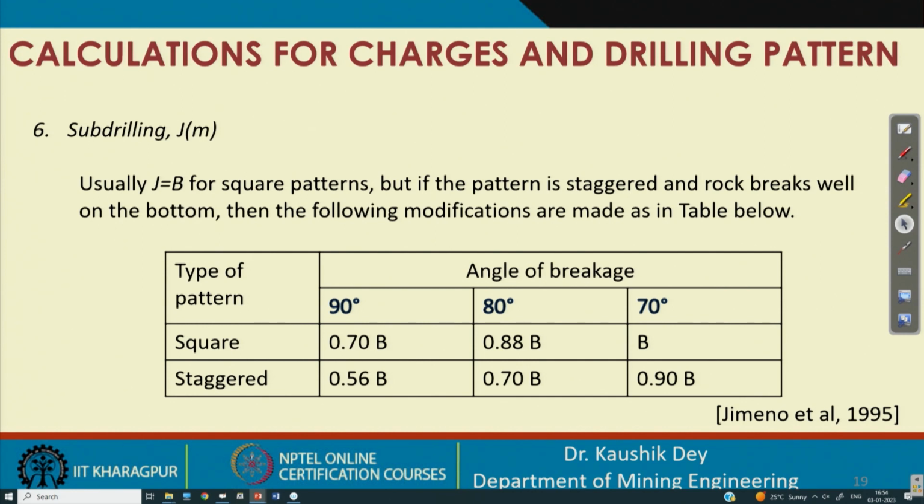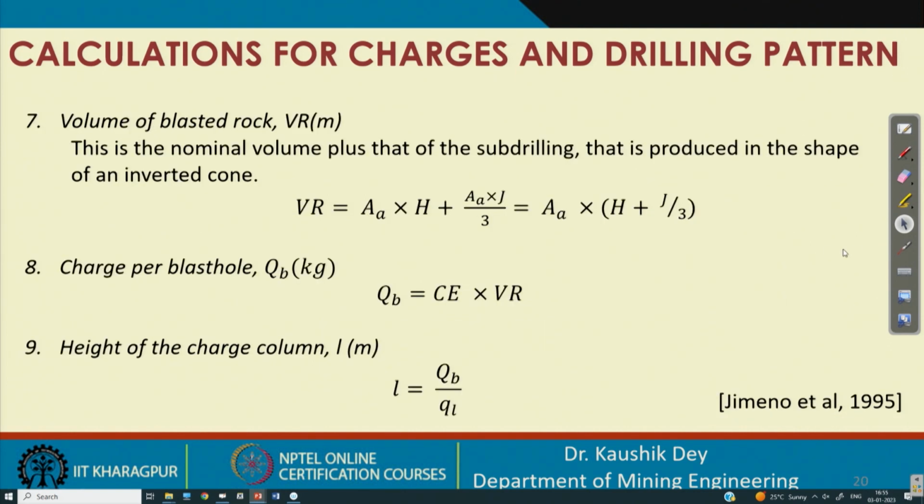Subdrilling is the requirement, which for square pattern is almost equal to B, but considering the angle of breakage 90 degree, these are the different subdrillings considered. That much deep subdrilling has to be carried out to achieve proper fragmentation. So, if the breakage angle is 70 degree, then it is B for square pattern, if it is more, then it is reduced accordingly. For staggered pattern, obviously the subdrilling requirement is a little bit less.